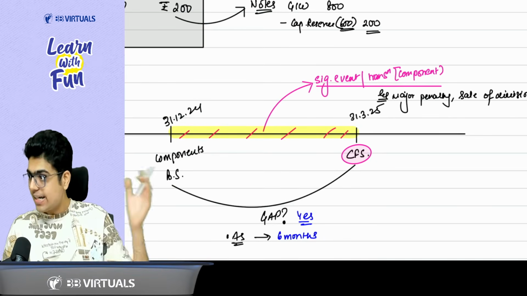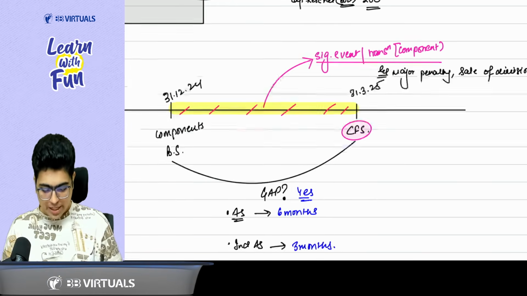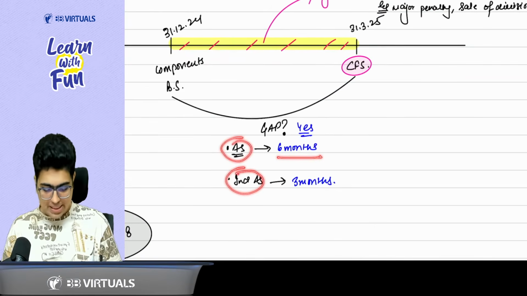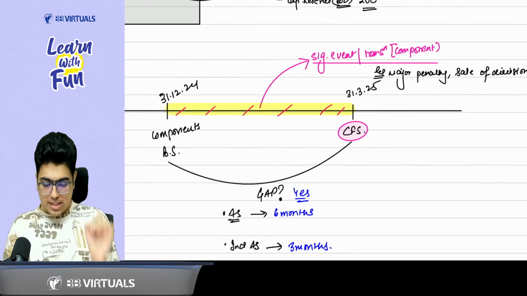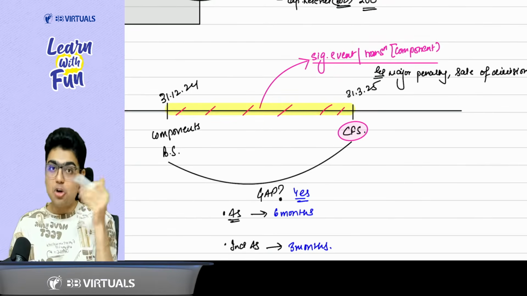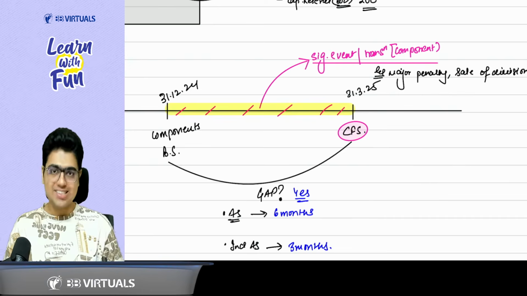But sir, there is a date gap. It is 31st December, and this is 31st March. It is allowed. If it is as per AS, a gap is allowed up to 6 months. If it is as per Ind AS, a gap is allowed of up to 3 months. Now, sir, in this time period, whatever are the significant events and transactions in the component, that needs to be adjusted for CFS.